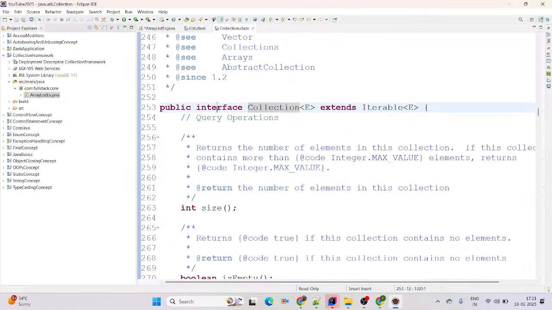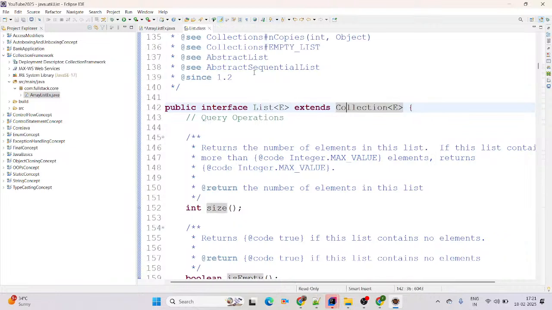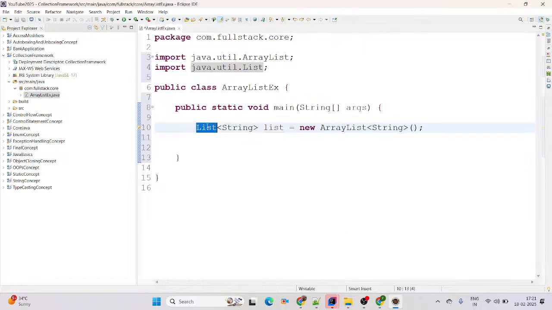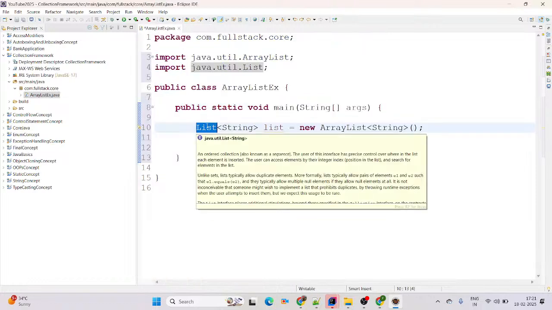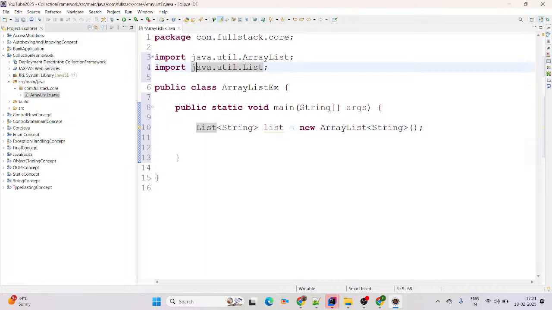See, Collection is also an interface, comes in Java version 1.2, and it internally extends the Iterable interface. Now again coming back here, List is a Java interface, comes in Java 1.2, coming from the java.util package, and List allows duplication of data, and there are two classes, ArrayList and LinkedList. Then here we have created the object of our ArrayList.